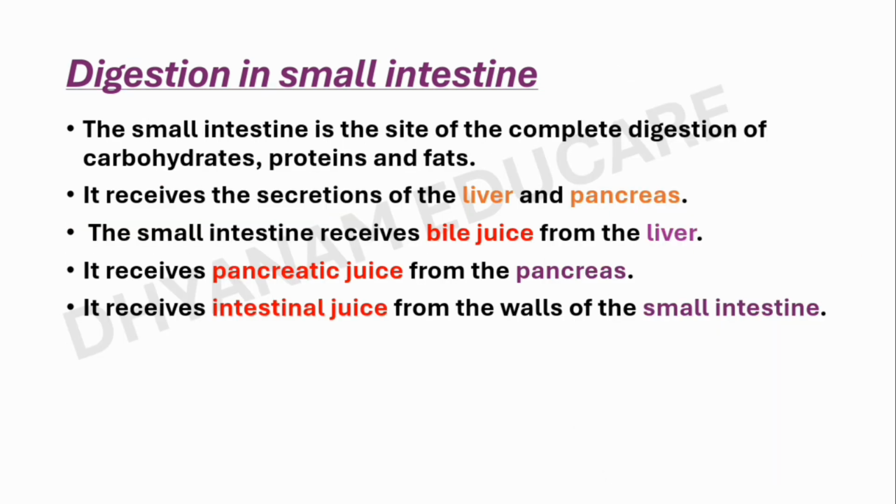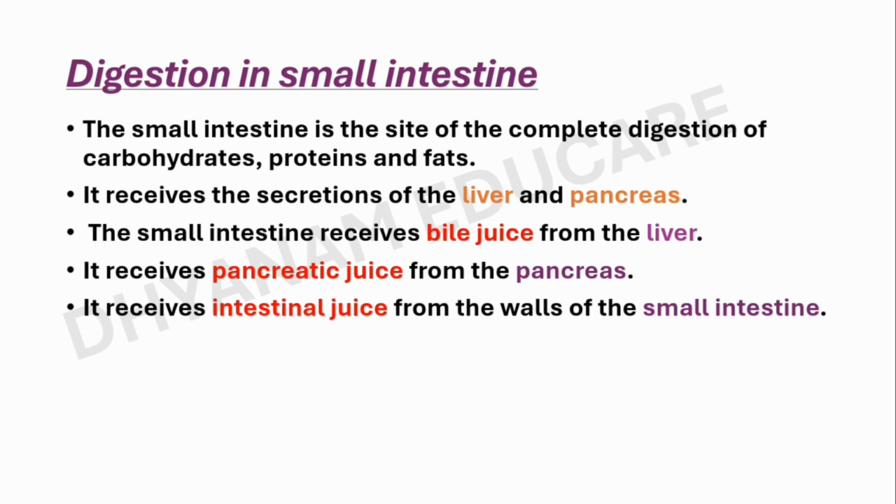So, let us discuss the process of digestion in the small intestine. The small intestine is the site of the complete digestion of carbohydrates, proteins and fats. The small intestine receives bile juice from the liver, pancreatic juice from the pancreas and intestinal juice from the walls of the small intestine.